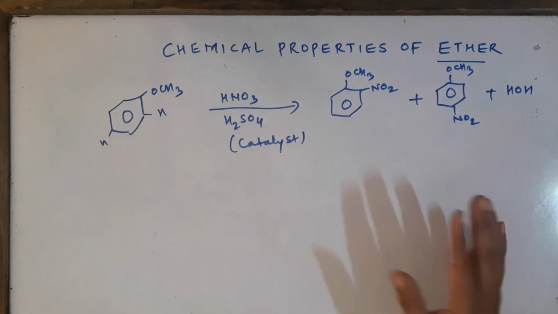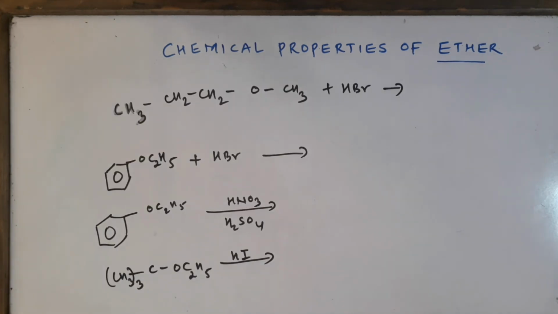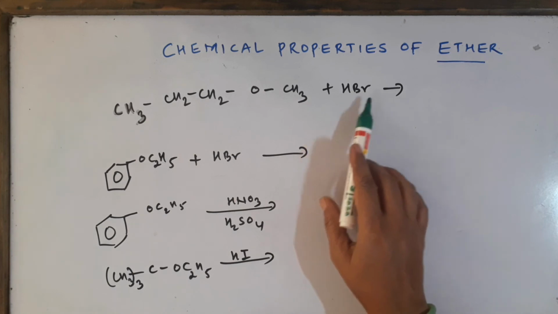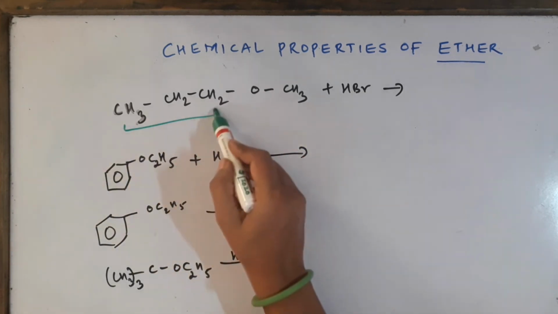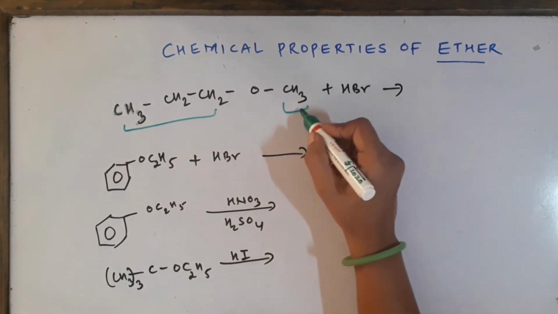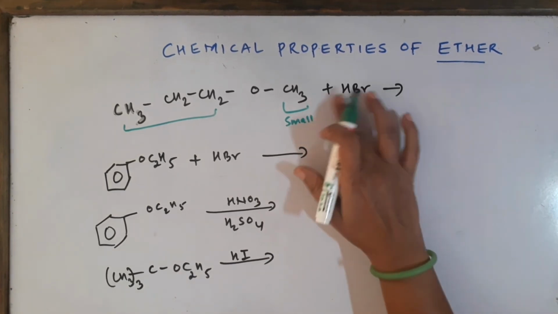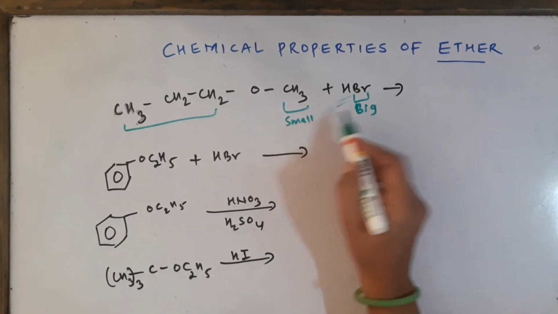So these were all the important reactions, chemical properties of ether. Apart from this, we will be doing some questions. Let's solve some of the questions from your NCERT textbook. The first one is ether reacting with hydrogen bromide, and both the groups you can see are primary, this is also primary, this is a smaller primary. So the small group will go with the bromide. The small group goes with the bromide.